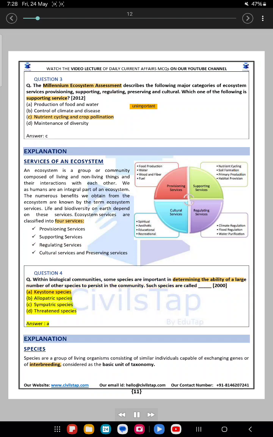Keystone species. B. Allopatric species. C. Sympatric species. D. Threatened species. Answer A. Explanation. Species. Species are a group of living organisms consisting of similar individuals capable of exchanging genes or